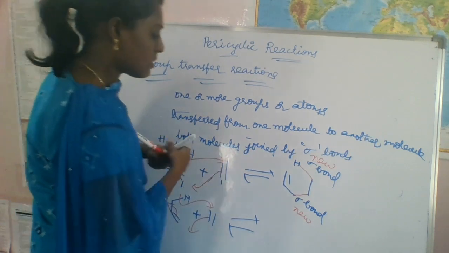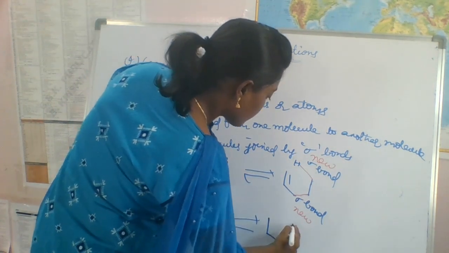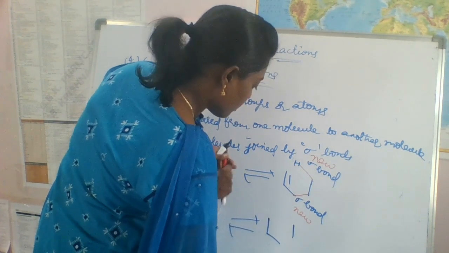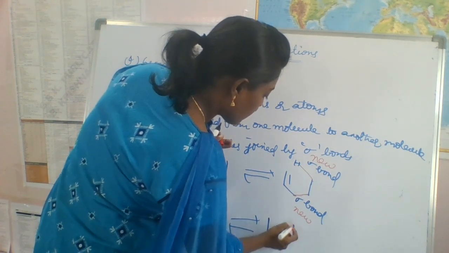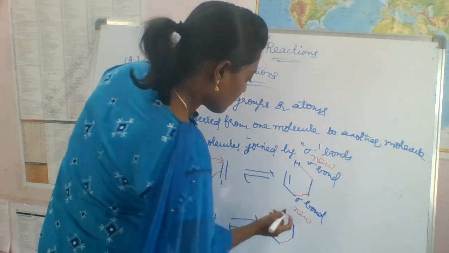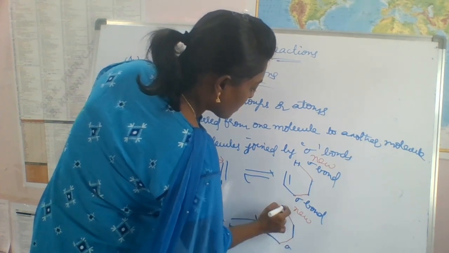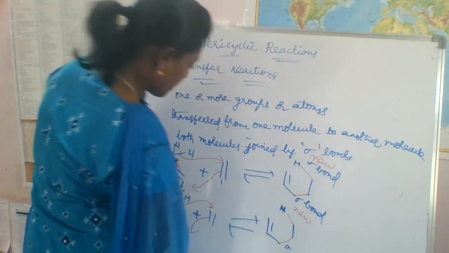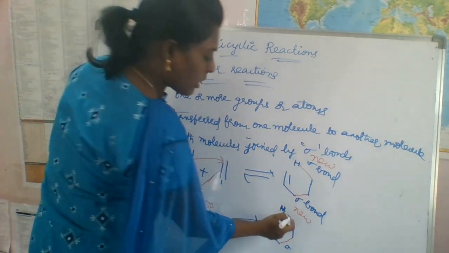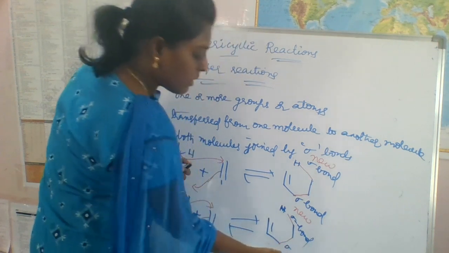So you'll get this, M, right? We are transferring M, right? Okay, this is a new sigma bond, right?